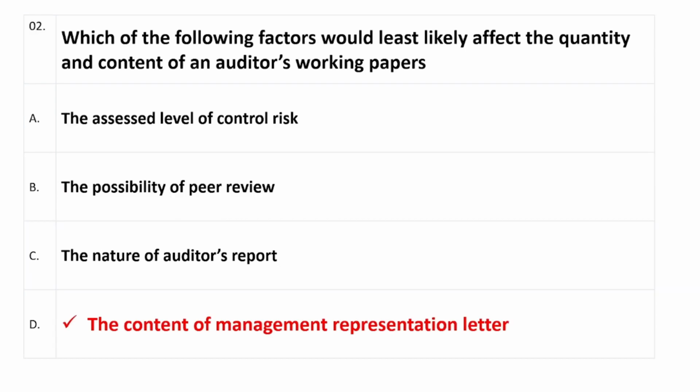Question number 2 है हमारे पास. Which of the following factors would least likely affect the quantity and content of an auditor's working papers? Right answer is option D, which is the content of management representation letter.